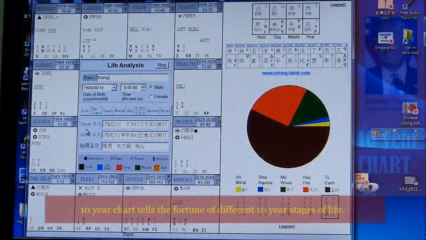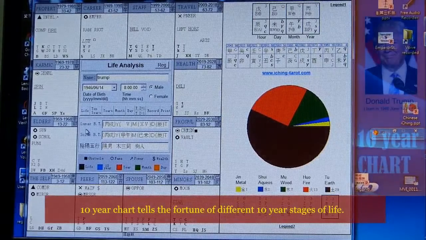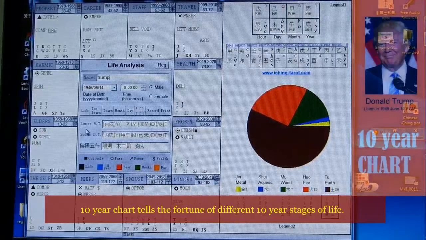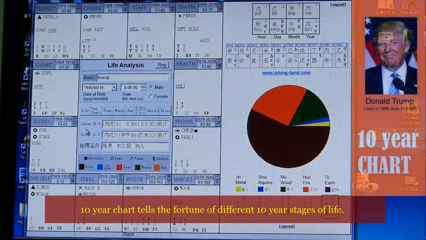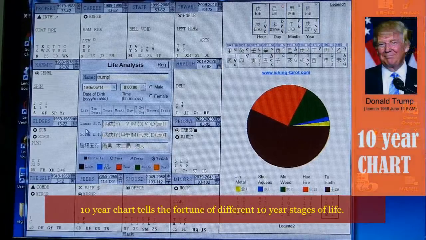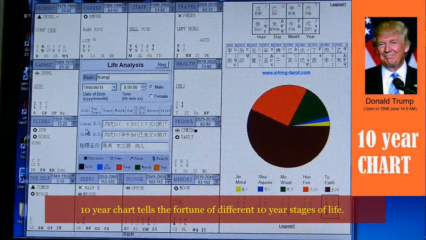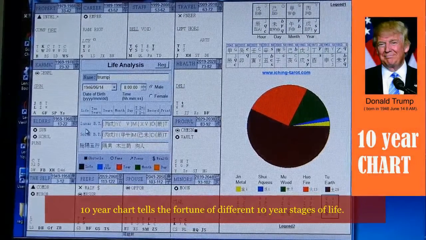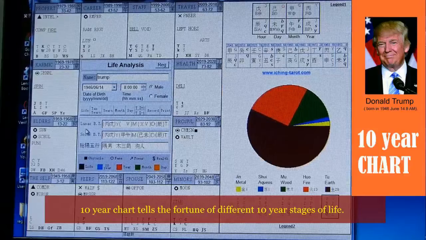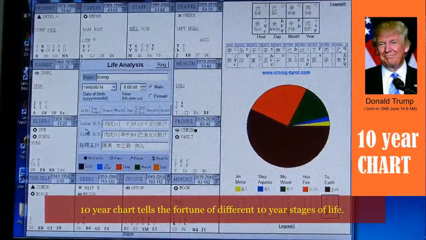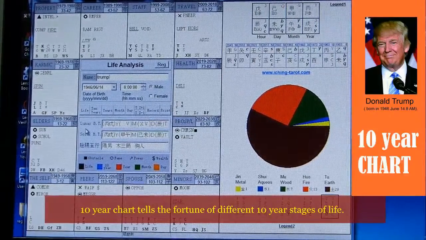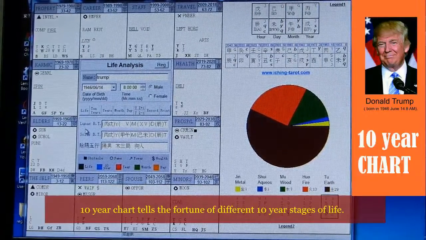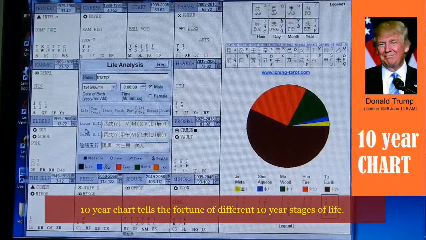Just now we introduced to you the life chart of the astrology system. The life chart tells you the overall energy of an individual on a life scale, for the different spectrum of life. Obviously, this is the most important chart because it affects you for your whole life. But we also understand things tend to change at different stages of life.